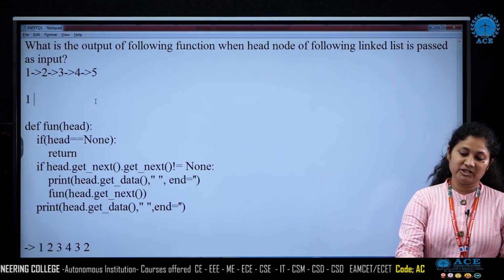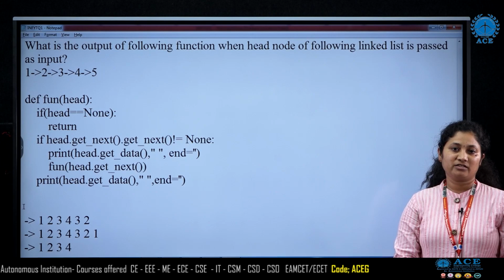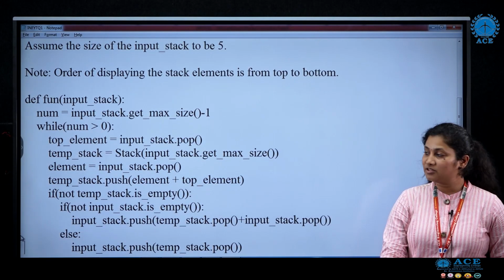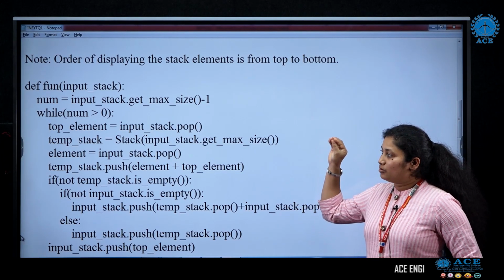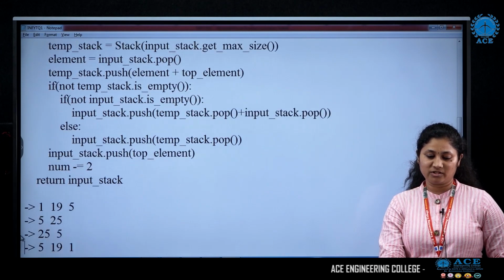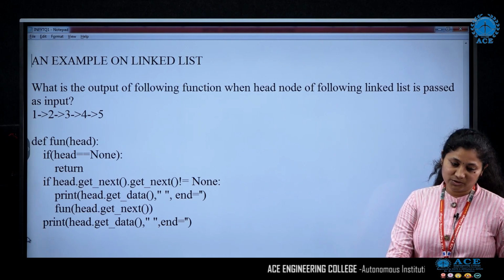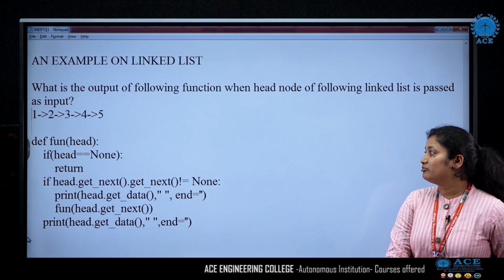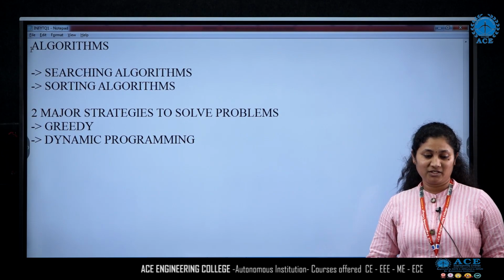So we need to imagine both the list as well as the stack and then try to get the solution. With these two examples of data structures, we have understood how to approach a given problem, walk through the code snippet, and arrive at the proper solution. Yes, now let us look into algorithms.